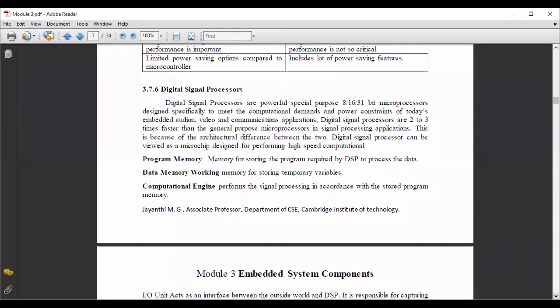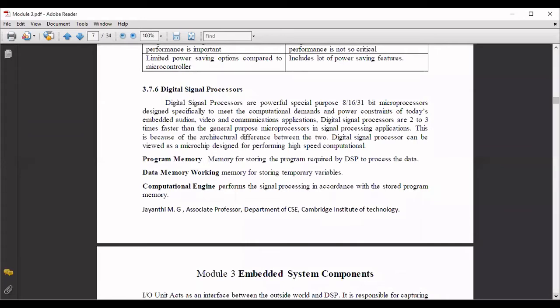These digital signal processors are 2 to 3 times faster than general purpose microprocessors, because they will be used in signal processing applications, real-time signal processing applications. That is the reason we call the digital signal processor a very specific application processor, and it can be viewed as a microchip designed for high performance and speed in computational applications. In those we are going to make use of the DSP or digital signal processors.